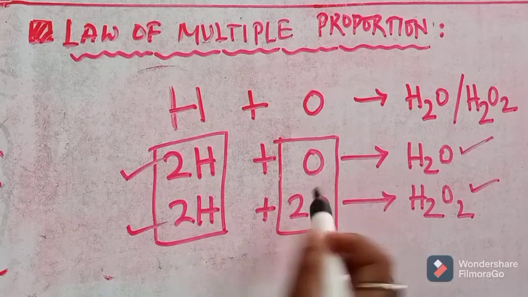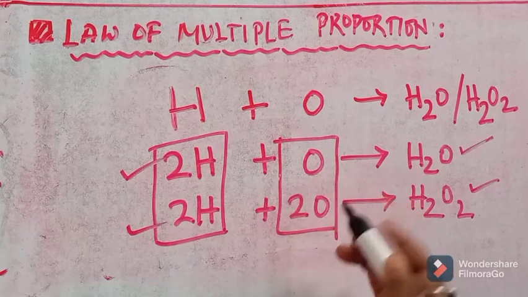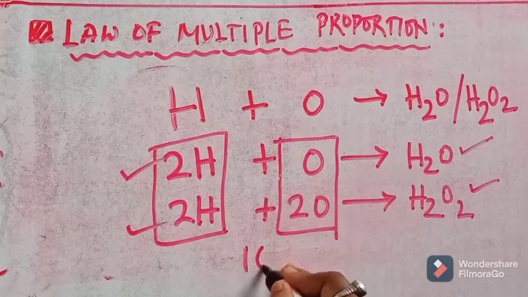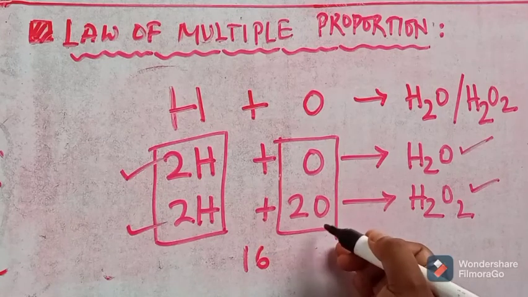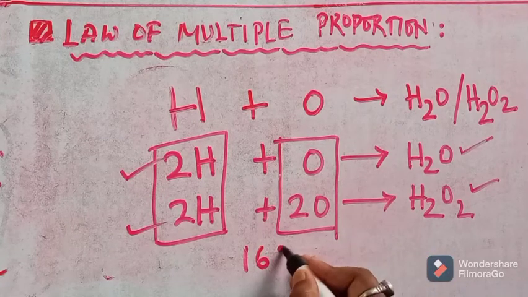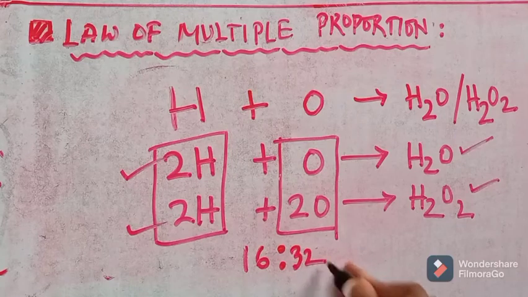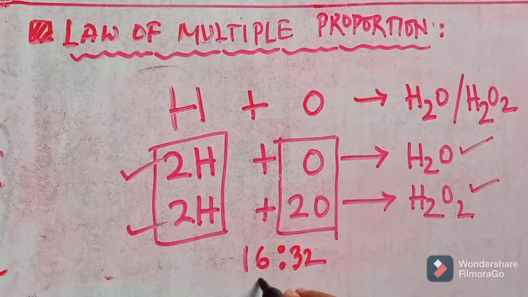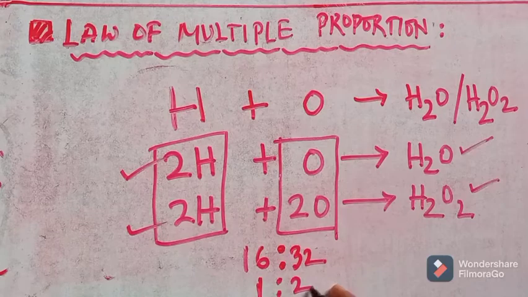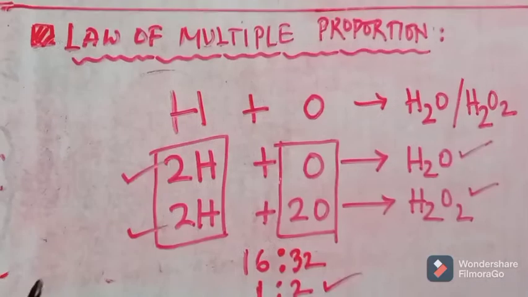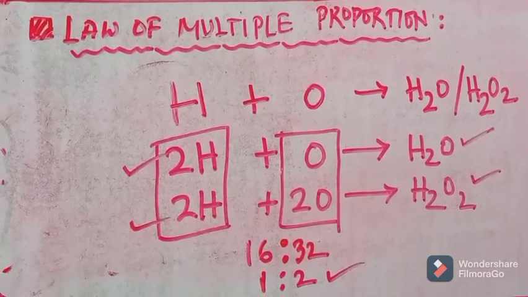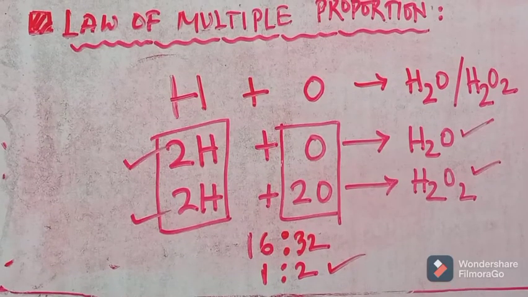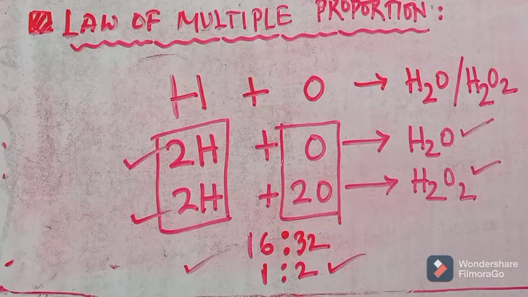How? There is only one oxygen in H2O, so the mass of oxygen is 16, and there are two oxygen in H2O2, so the mass of two oxygen is 32. So what is the ratio? 1:2. That is, they bear a small whole number ratio, 1:2. In this way we can show the application of the law of multiple proportion.